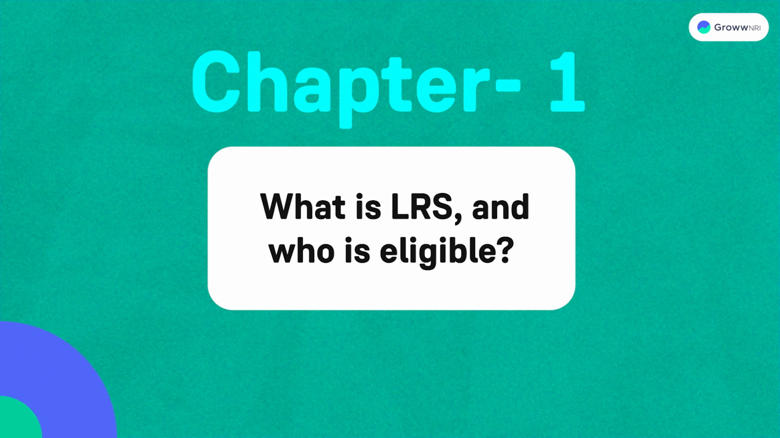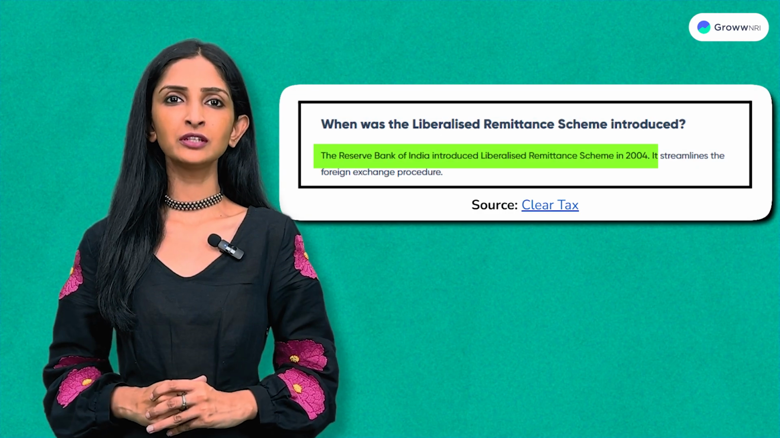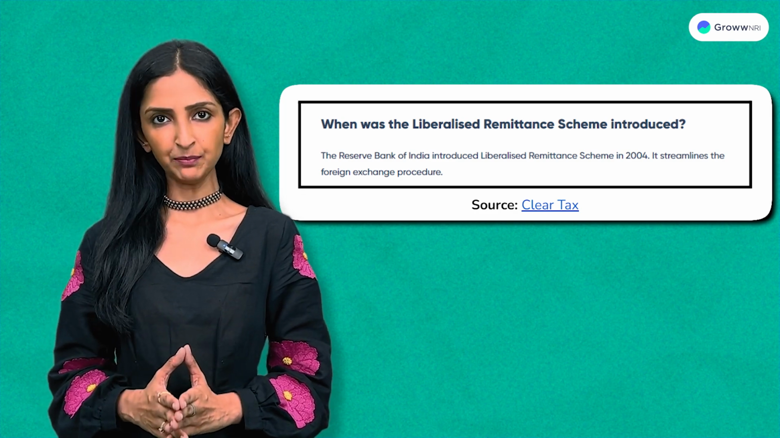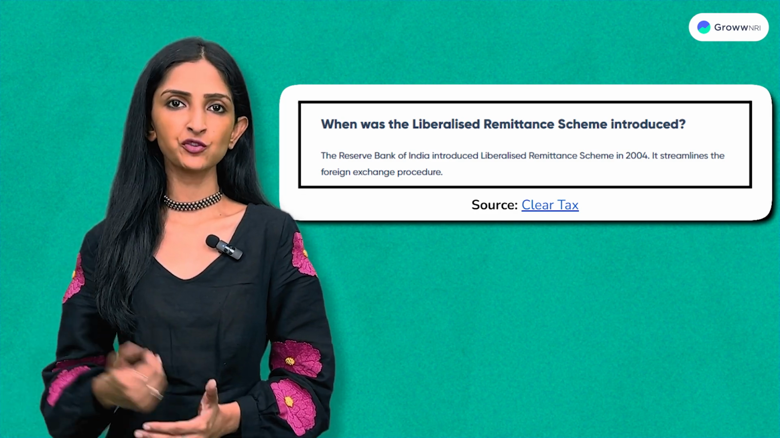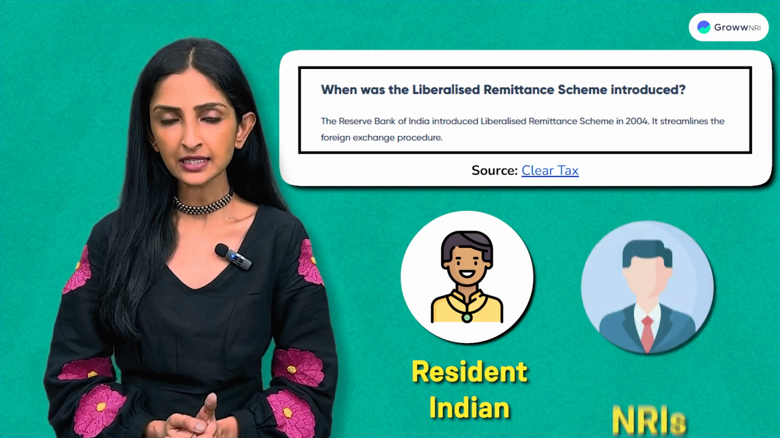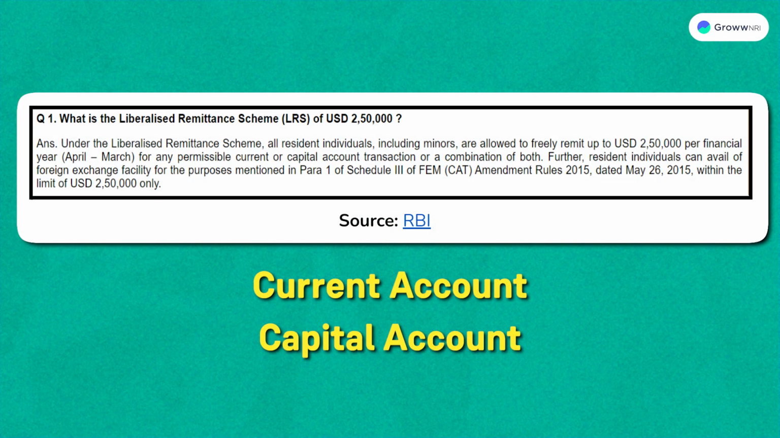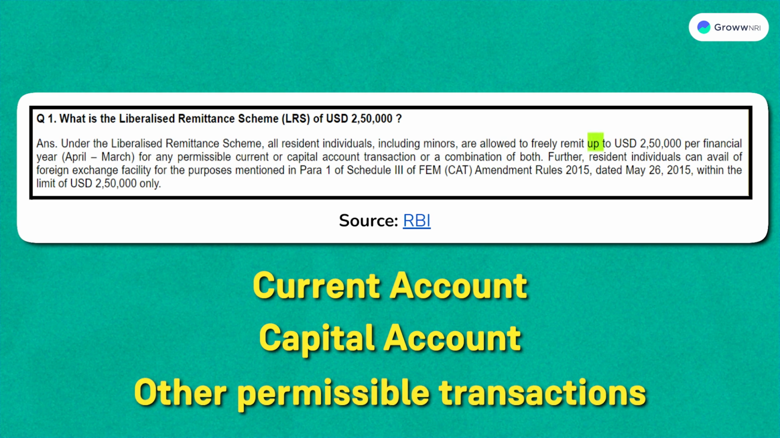Let's get started. Introduced in 2004, the Liberalized Remittance Scheme, or LRS, is a Reserve Bank of India scheme that facilitates overseas money transfers for resident Indians and NRIs. LRS applies to your current account, capital account, and other permissible transactions up to a yearly limit of 250k USD. However, if you want to send more than this limit, you will require RBI's permission.